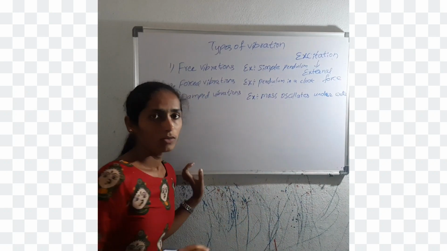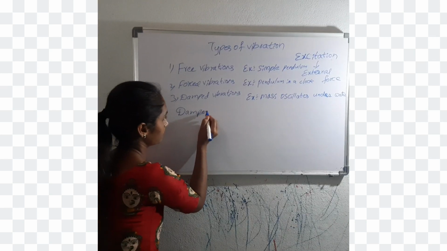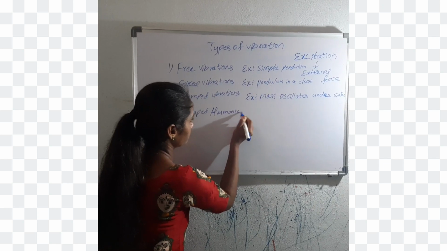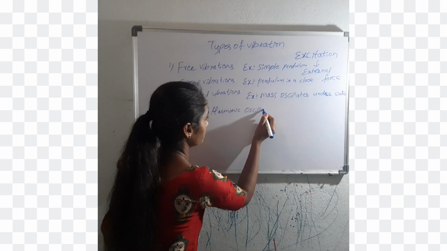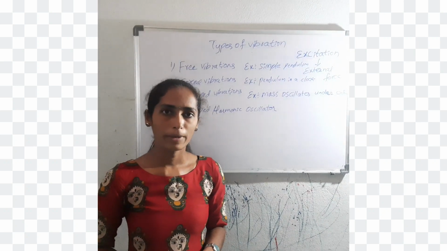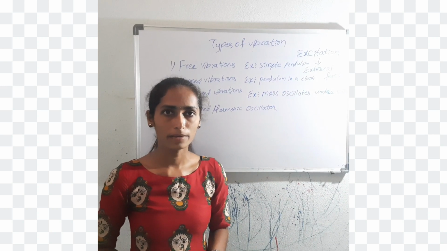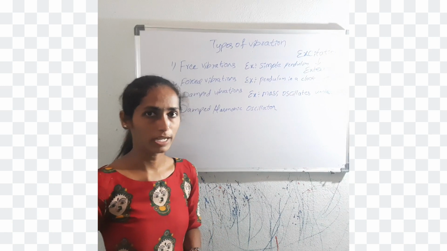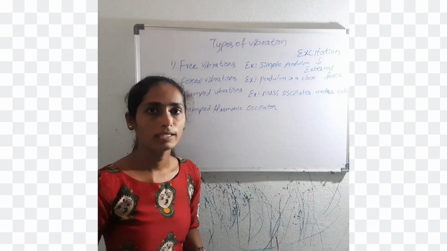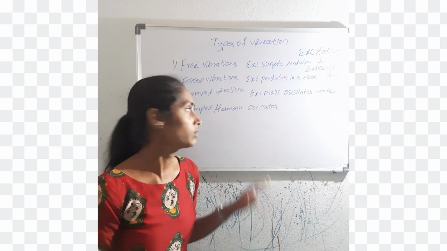In damping, we have three different conditions. First, we have to know the damped harmonic oscillator. For an ideal harmonic oscillator, the amplitude remains constant for an infinite time. When the body vibrates in air or in any other medium which offers resistance to its motion, then the amplitude gradually decreases and the body comes to rest. This is due to the fact that the body is subjected to frictional force. This motion is known as damped simple harmonic motion.